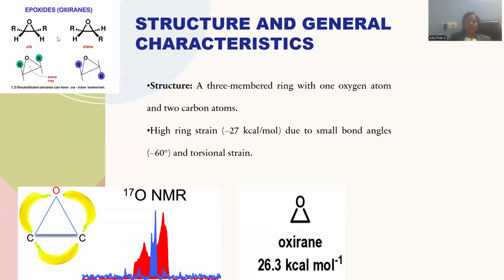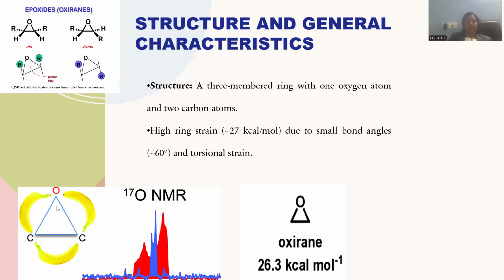Here you can observe geometrical isomerism among the isomers of this epoxide. Whenever you consider di-substituted Oxyranes, if two alkyl groups exist on the same face, it is said to be a cis isomer, or else if the two alkyl groups are on opposite sides, it is called a trans isomer. In this manner, cis-trans isomerism, alternatively designated as geometrical isomerism, exists within these substituted Oxyrane molecules called epoxides.